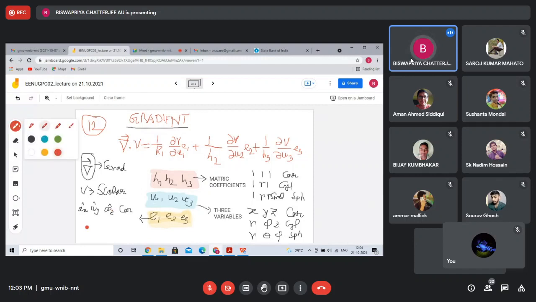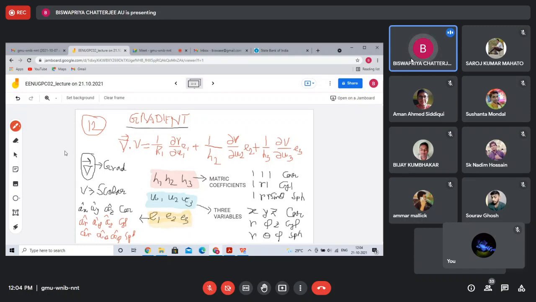For cylindrical, it is AR cap, A phi cap, AZ cap. And for spherical, it is AR cap, A theta cap, A phi cap. So you know all the things.